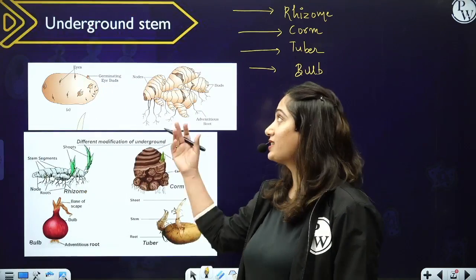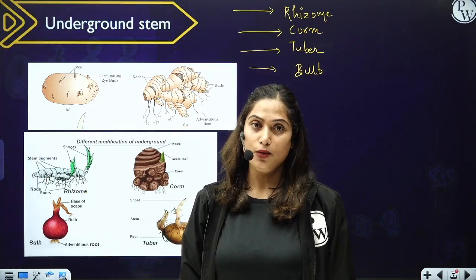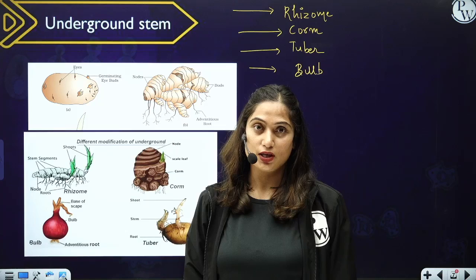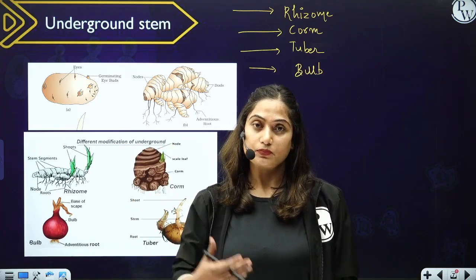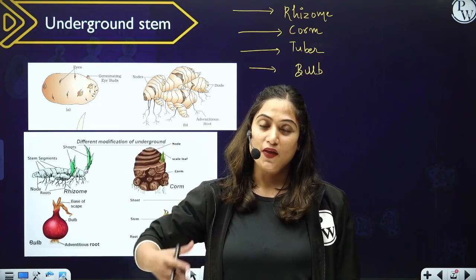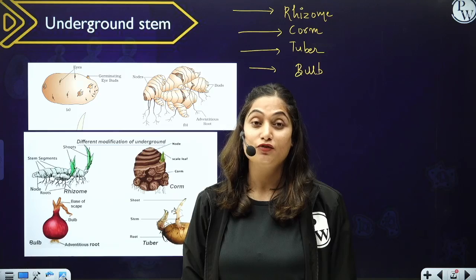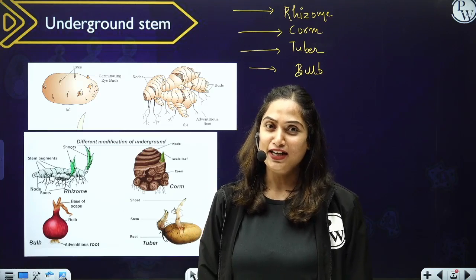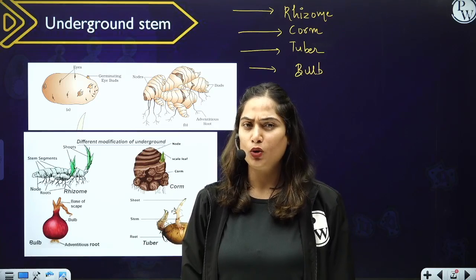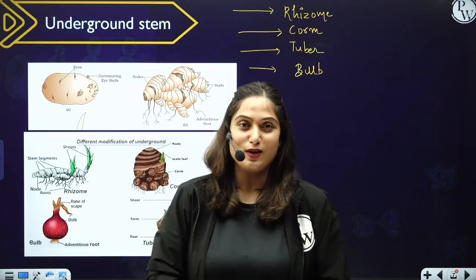Now, let's discuss each one of them one by one. First of all, let's discuss the underground stem, how it is helpful in vegetative propagation. In some plants, the stem goes into the soil, and it acts as a vegetative propagule and can give rise to a new plant. How can you differentiate between the underground stem and the root, because both of them are present below the soil?